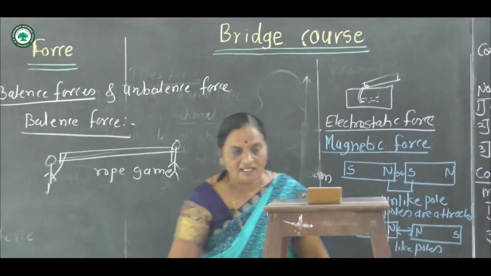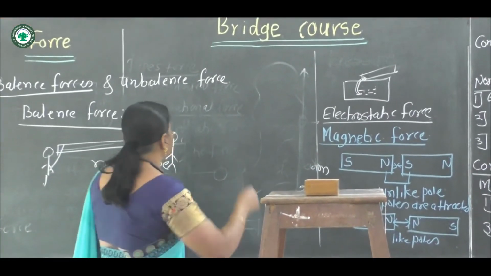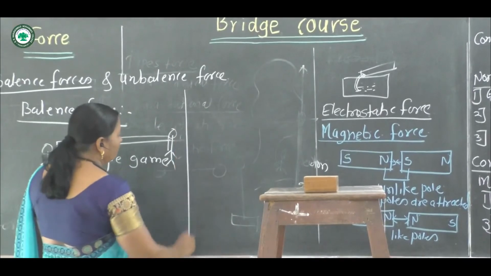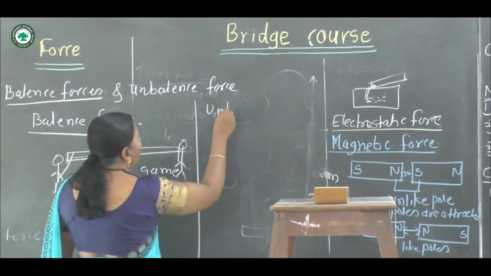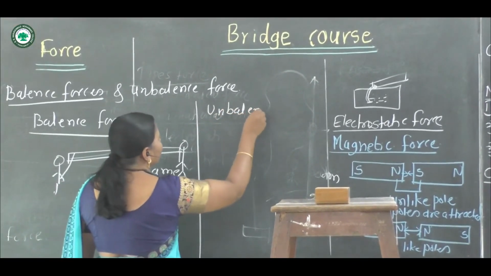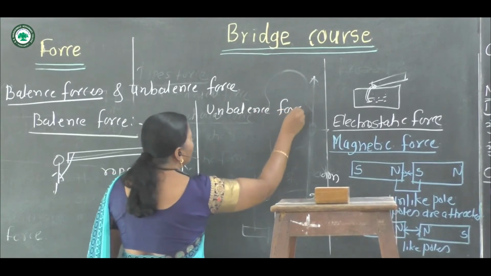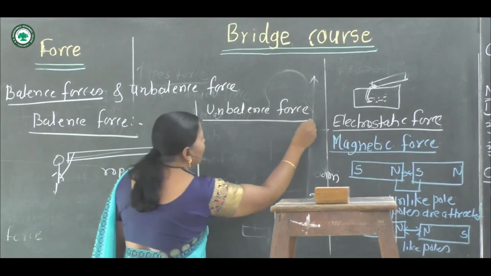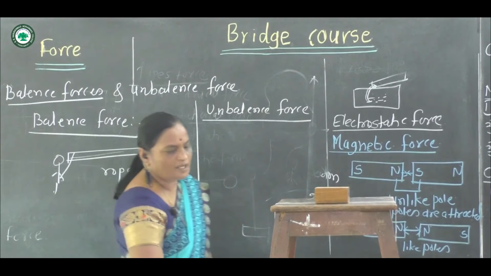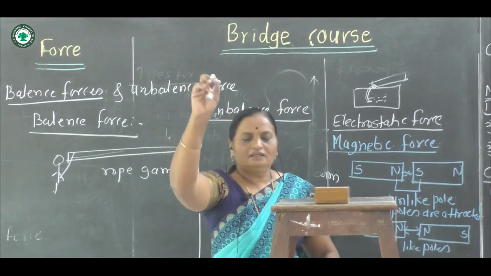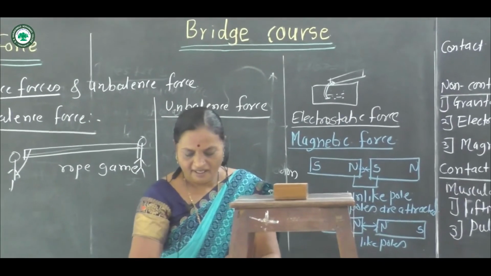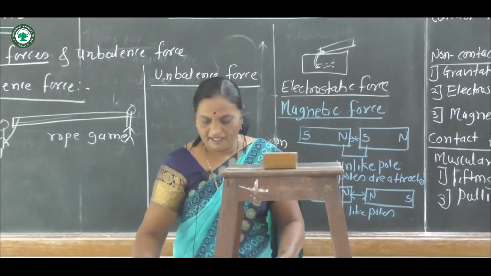Now we see the unbalanced force. What is the unbalanced force? Suppose this is a weight kept here and this is another weight kept here.